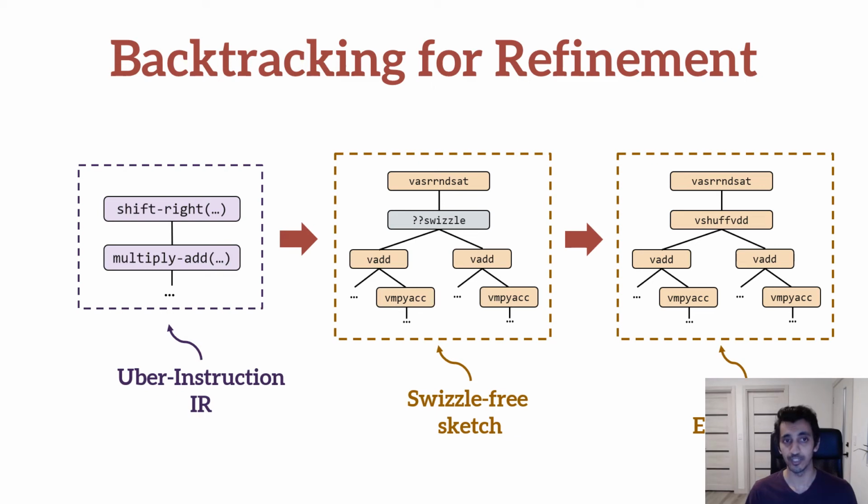One challenge of this decoupled approach is that when synthesizing swizzle-free sketches, we can only generate cost lower bounds, which is essentially the cost of the compute intrinsics, as we do not yet know what the cost of the necessary swizzles will be. The sketch with the smallest cost lower bound may not necessarily yield the implementation with the lowest final cost. Therefore, we allow our algorithm to backtrack, using the cost of the generated implementations as a constraint to refine the search space and generate better implementations, until a better implementation can no longer be found.